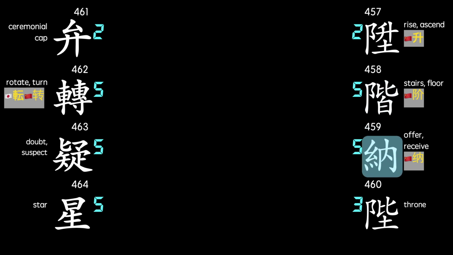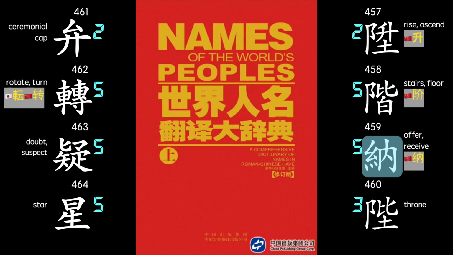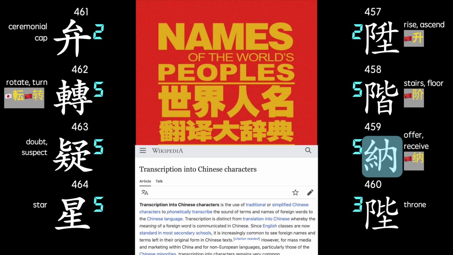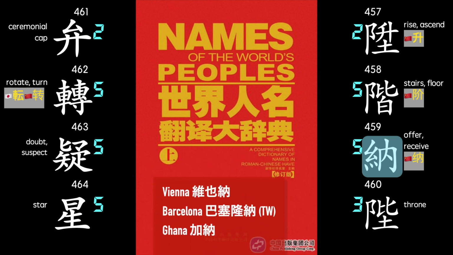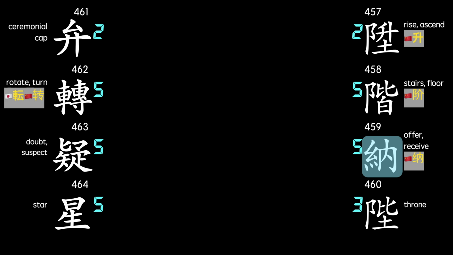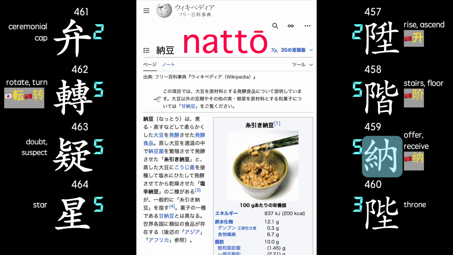This character is frequently used in Chinese for transcribing words with the na sound. I mean words that have come from foreign sources, such as Vienna, Barcelona, Ghana. It also appears in the Japanese word for natto, a sticky fermented bean.